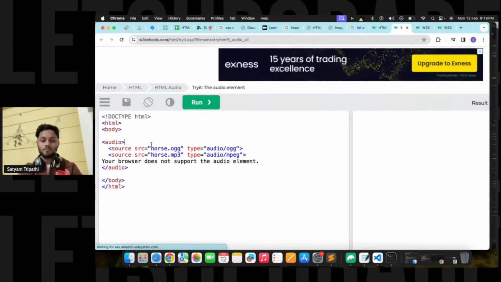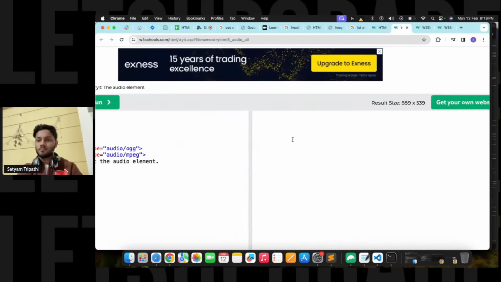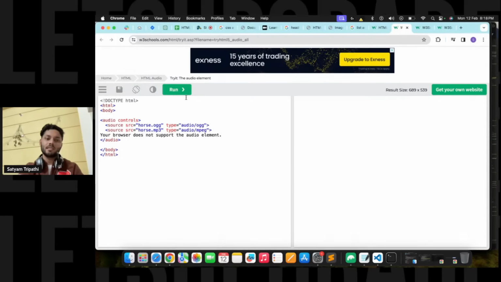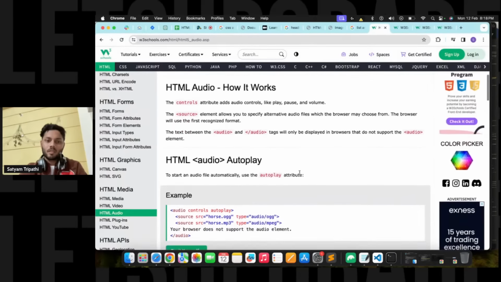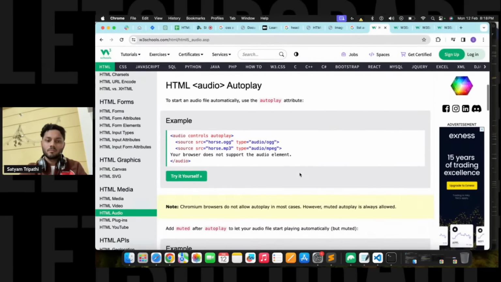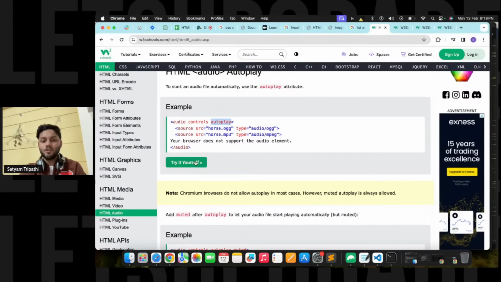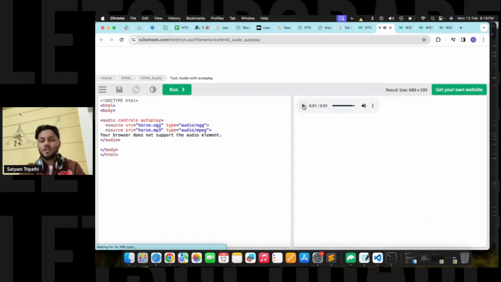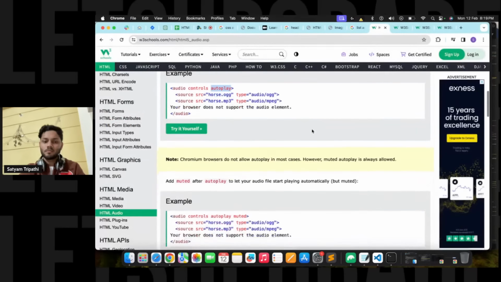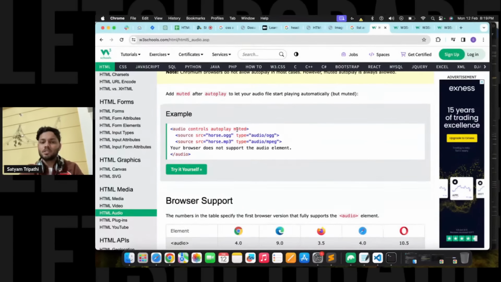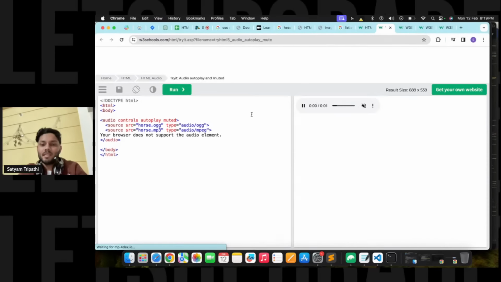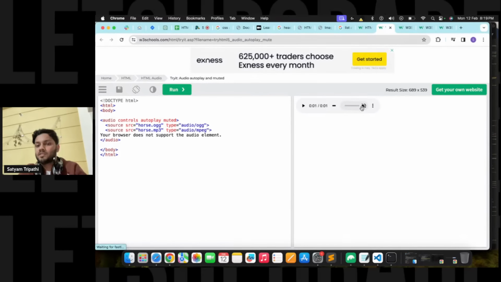All right. That is basically what they are explaining. Now, just see, autoplay is there. If you use autoplay, it will autoplay everything. If you write audio controls autoplay muted, that means initially you want it muted, but if someone wants to unmute it, they can unmute it.